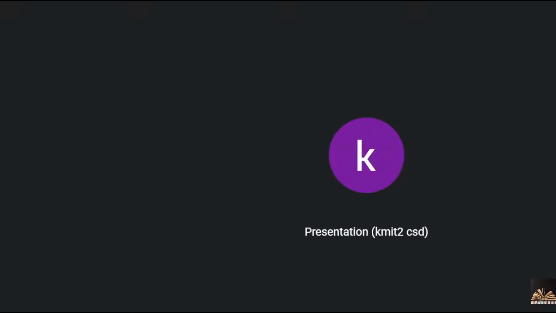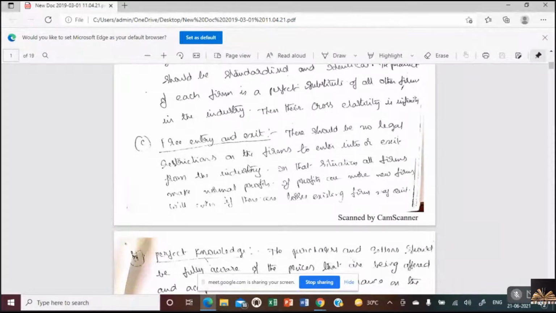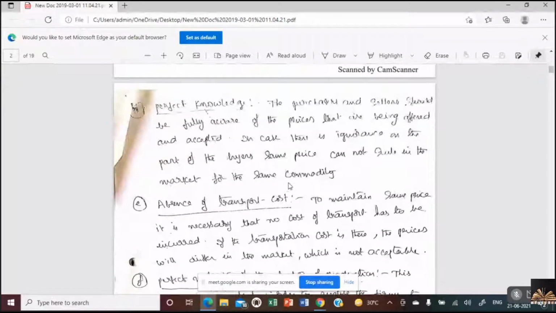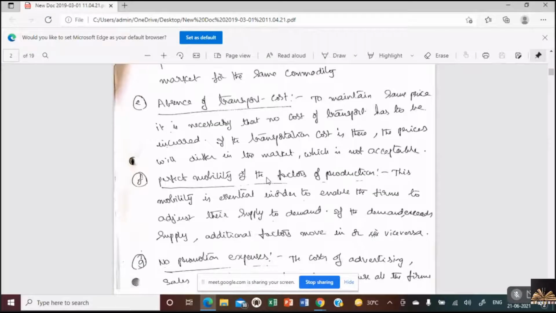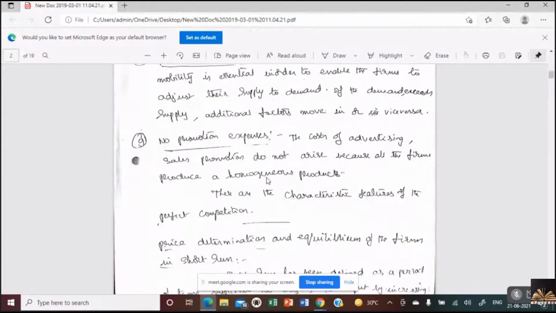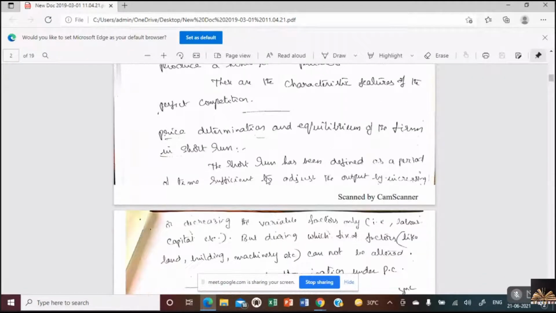Product sold by a seller is the same as the product sold by the other seller. And free entry and exit: there are no restrictions to enter into or exit the industry. No formalities or legal obligations to enter into perfect competition. Perfect knowledge is available to both buyers and sellers regarding the price, the supply, the availability, the demand, and so on. Then absence of transport cost, perfect mobility of factors of production, and no promotion expenses. So these are the features of perfect competition.